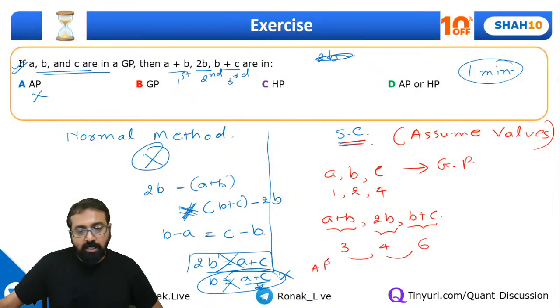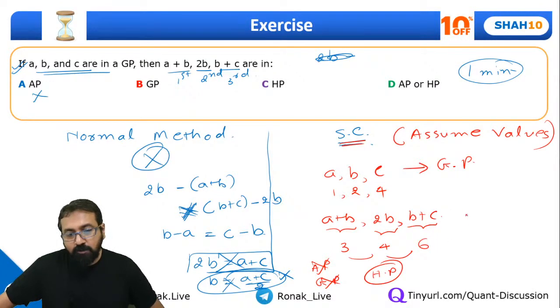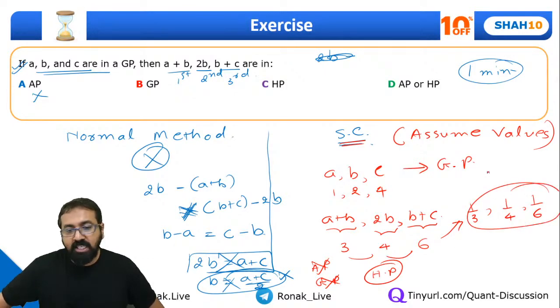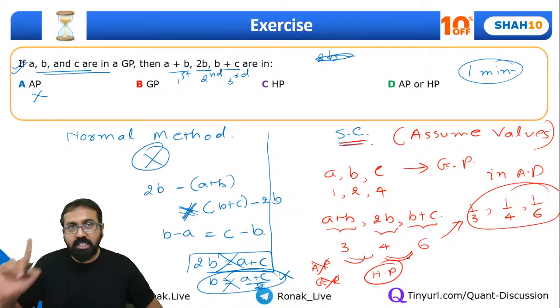No, they are not in AP. Are these in GP? No, they are not in GP. So the only possibility is they can be in HP. If they are in HP, that means the reciprocals of these numbers, that is 1 by 3, 1 by 4, and 1 by 6, should be in AP. If these three numbers are in HP, yes or no?